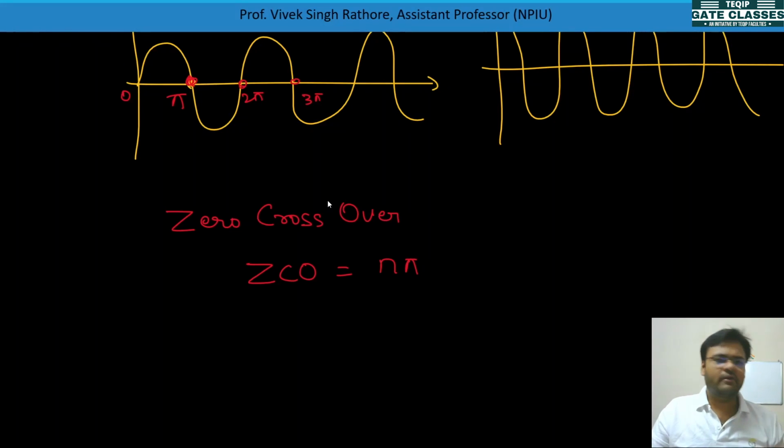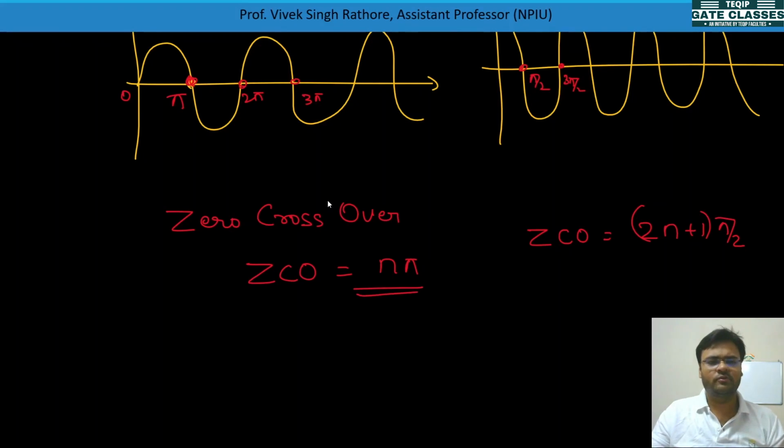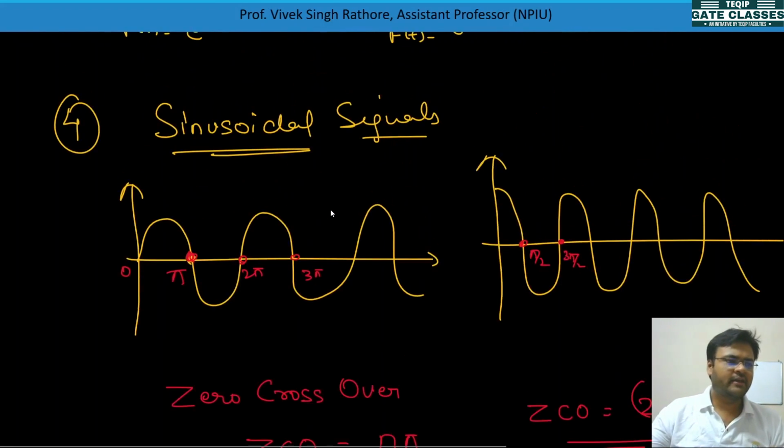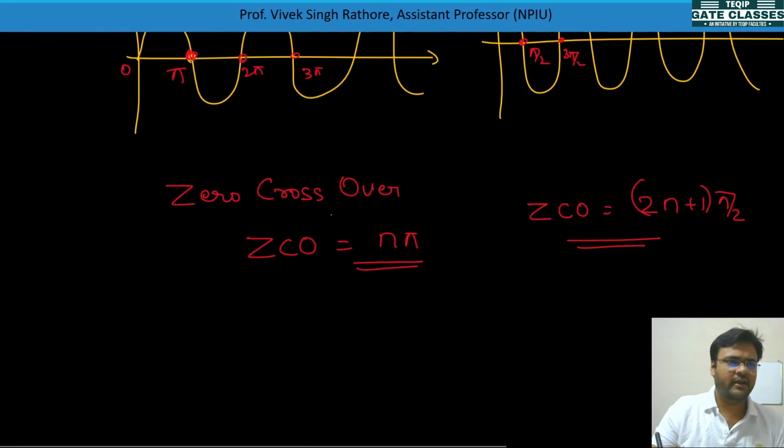And whenever we see a cosine signal, if you see here, the zero crossovers are pi by 2, 3 pi by 2, and 5 pi by 2. So for a cosine signal, the zero crossovers are (2n plus 1) times pi by 2. These values you need to remember, or you need to understand, then you can write them down. And then we'll go for our next signal.